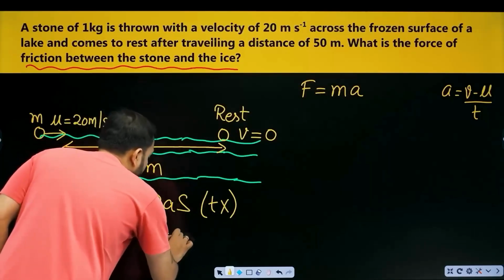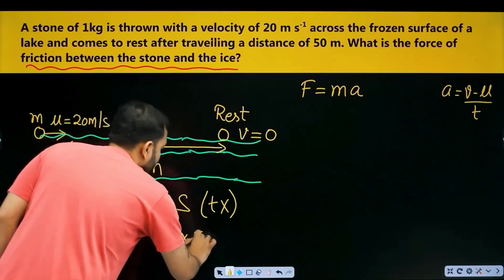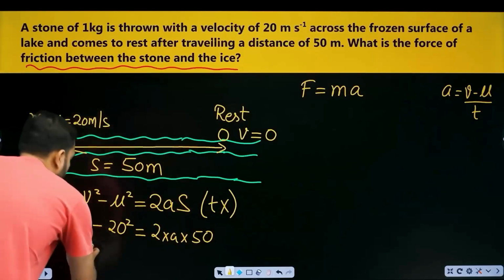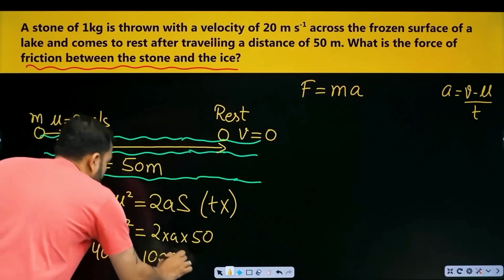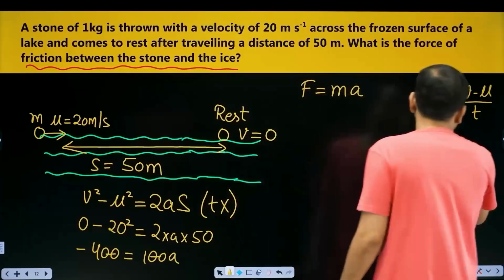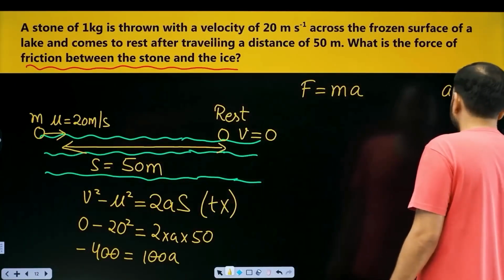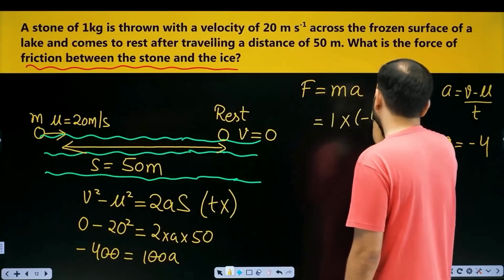2 into a into s. How much is s? 50. This is distance, so 50. So we get minus 400 equals 100 into a. How much is a? Minus 4. Look, we got it. The value of a is minus 4. Now put it here. How much is mass? 1 kg. How much is a? Minus 4.